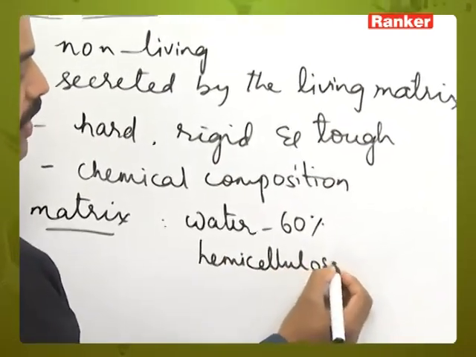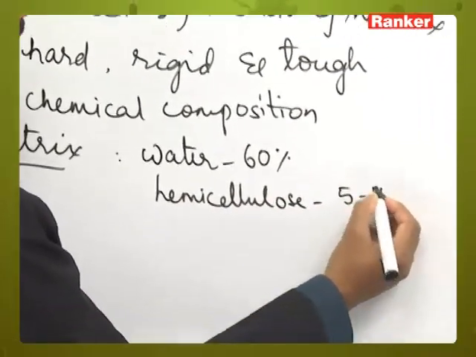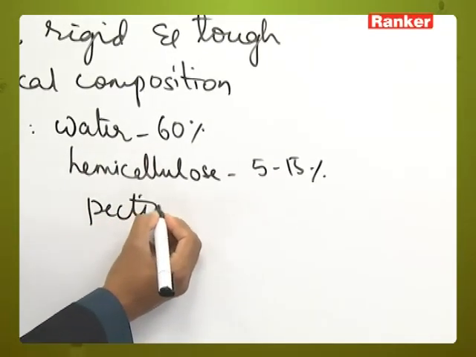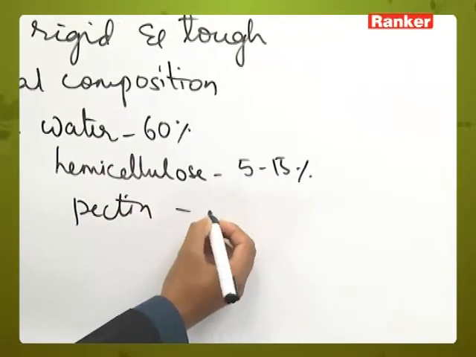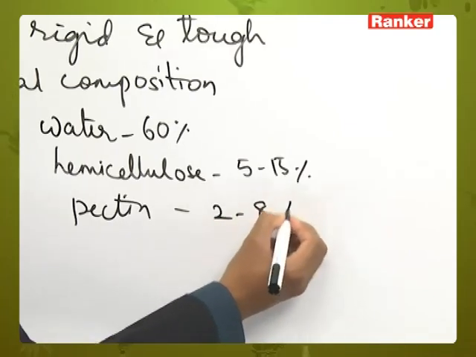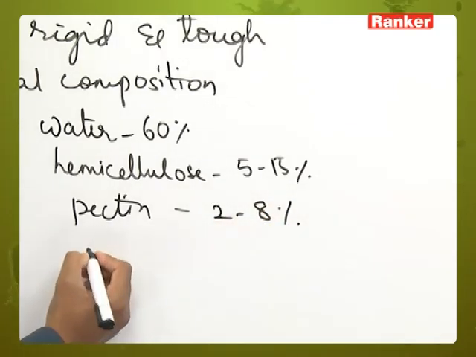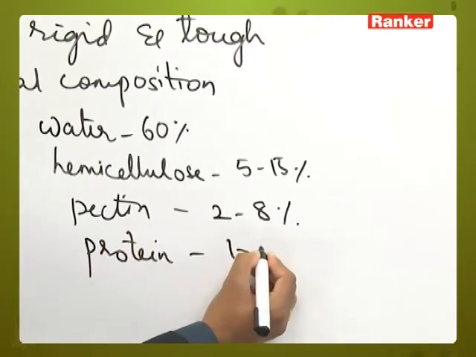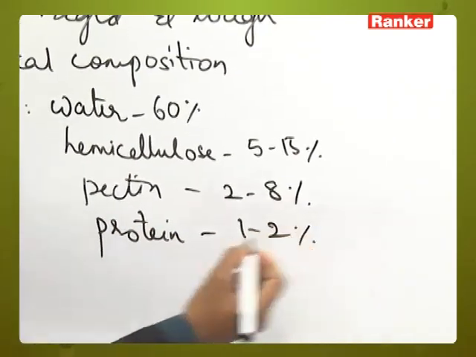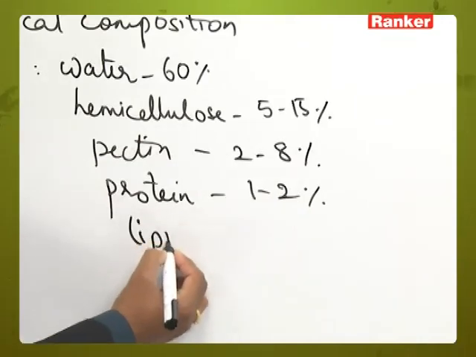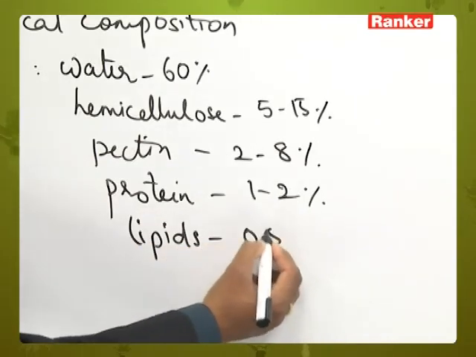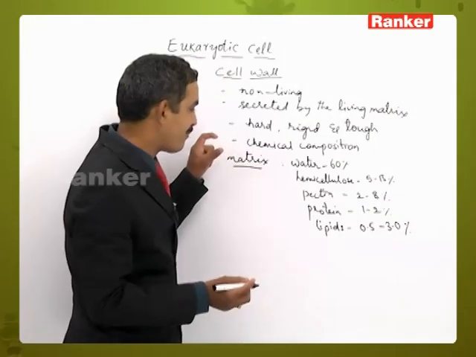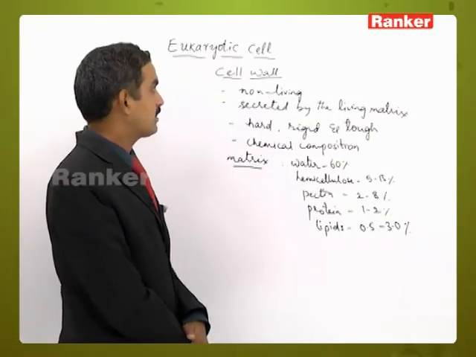hemicellulose of 5 to 15%, pectin material of 2 to 8%, protein of 1 to 2%. Next one, lipids of 0.5 to 3%. So, this is the chemical composition of the matrix of the cell wall.